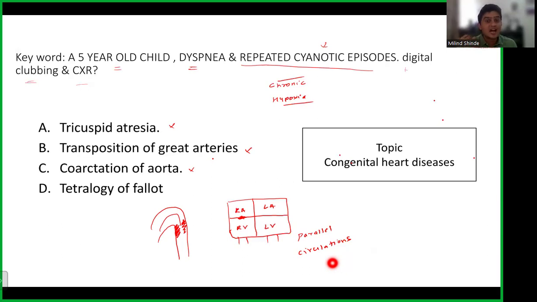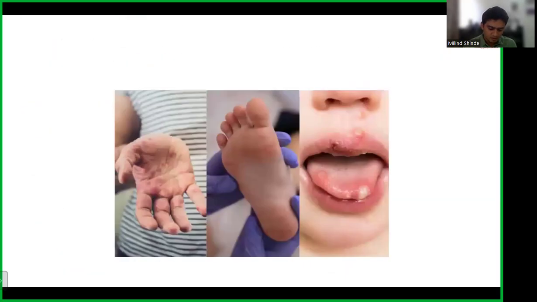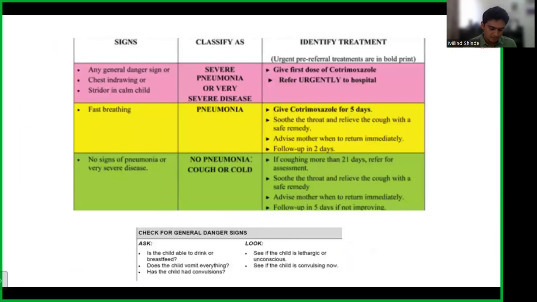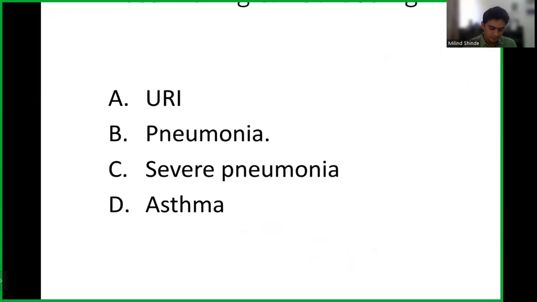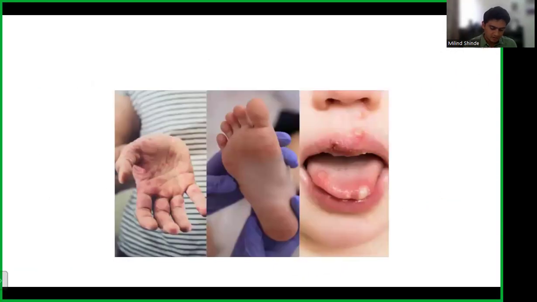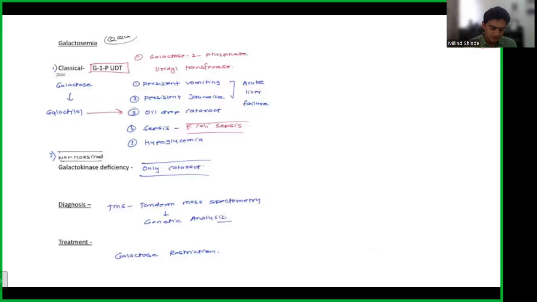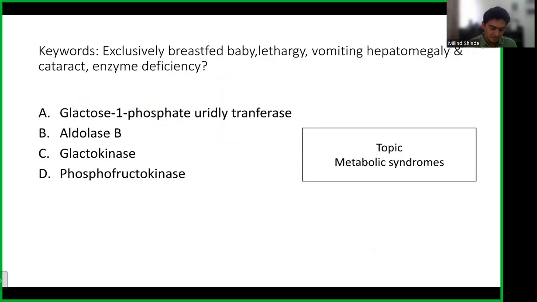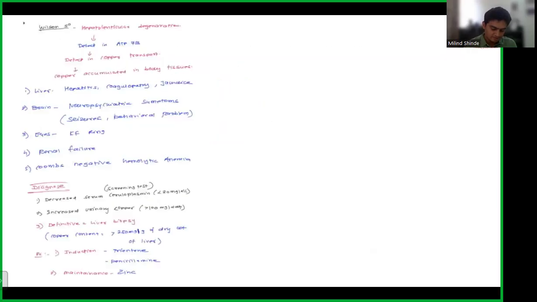Child will present in heart failure. In our notes we wrote, in the 3rd to 4th week of life. This question is actually from congenital heart disease, and there are very crisp notes and a very brief discussion we had already done. So I'll just show you one slide from our class notes about the congenital heart disease, which we had discussed.